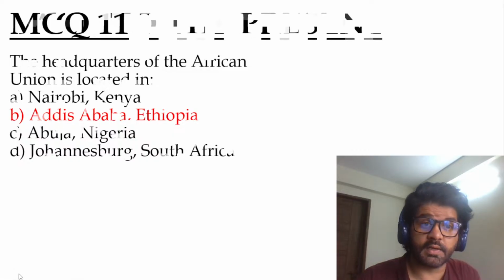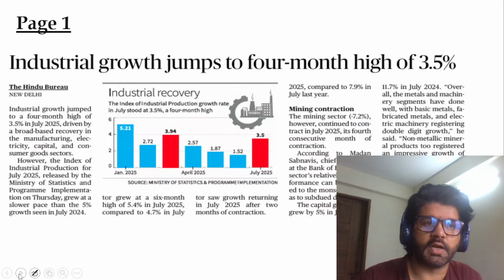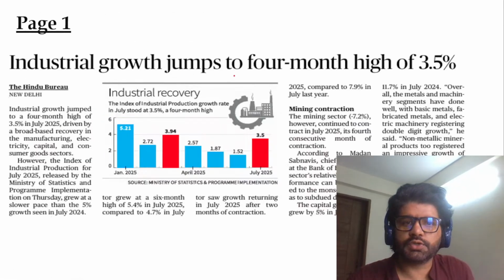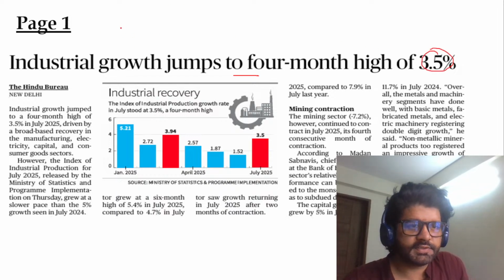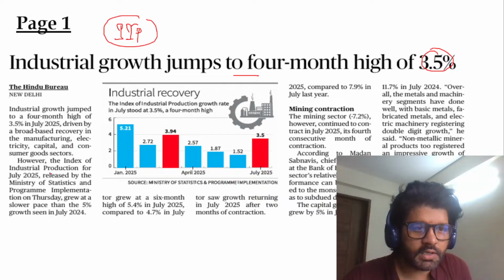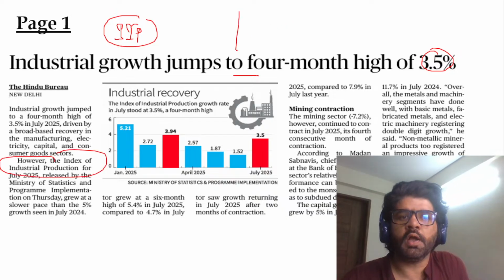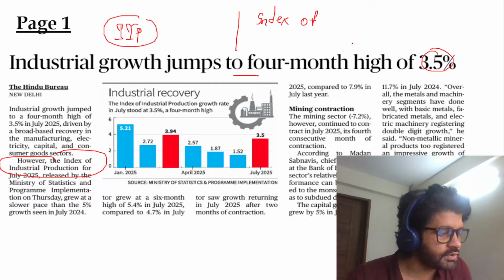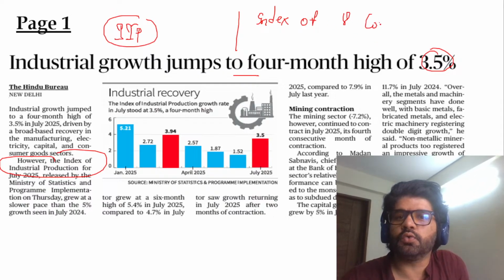Now let's move on to today's article. Very, very awesome articles today. There were too many good articles today. So: industrial growth jumps to 4-month high of 3.5%. This particular article is important because here we'll talk about IIP, Index of Industrial Production. When we are talking about IIP, we also have to talk about the Index of 8 Core Industries, because UPSC has already asked questions on it, and how they are different from each other.